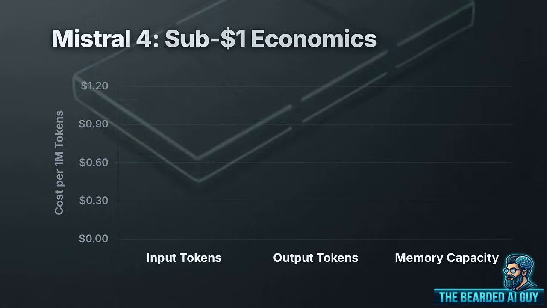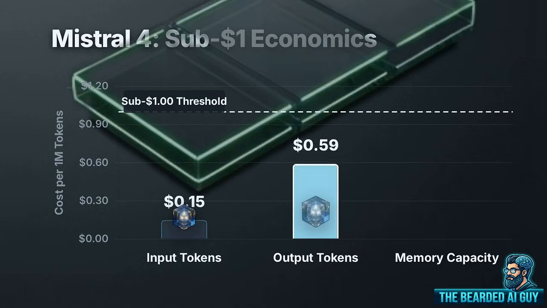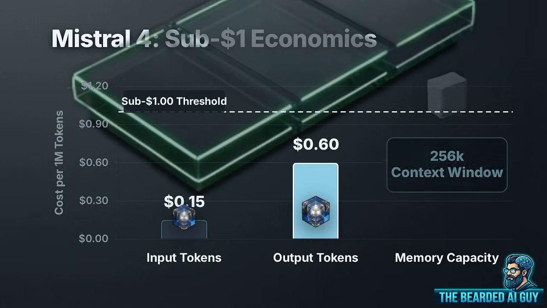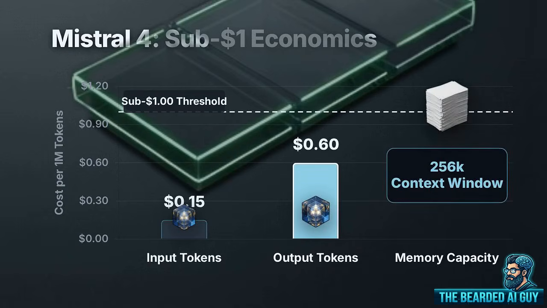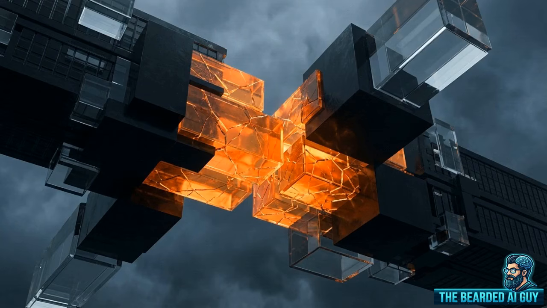Next is Mistral Small 4. This model offers true deploy-anywhere token economics at just 15 cents per million input tokens and 60 cents per million output, alongside a 256K context window. The critical catch with Mistral is implementation. Using it requires explicit prompting for JSON mode, and developers must navigate known technical debt regarding reasoning parsing within standard